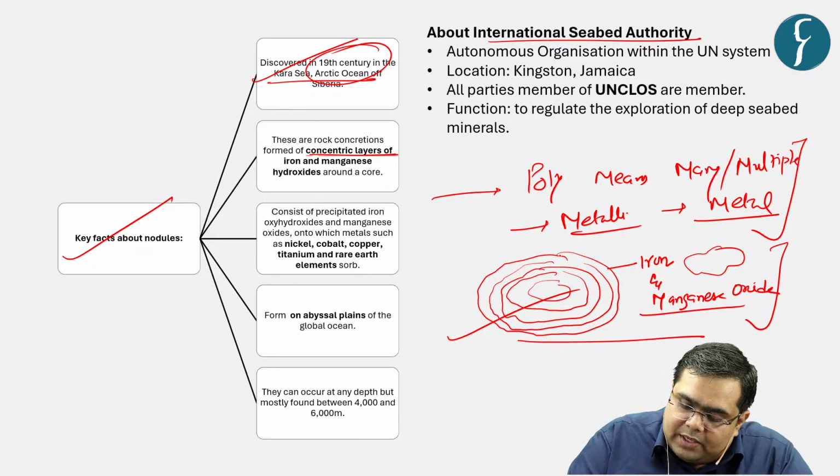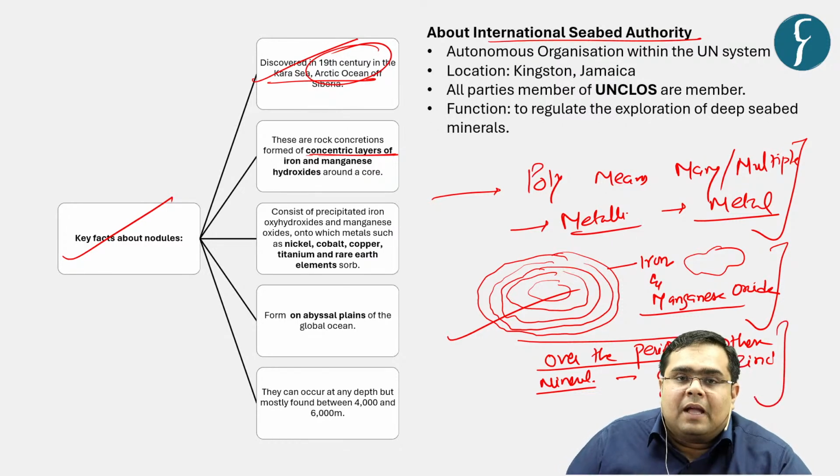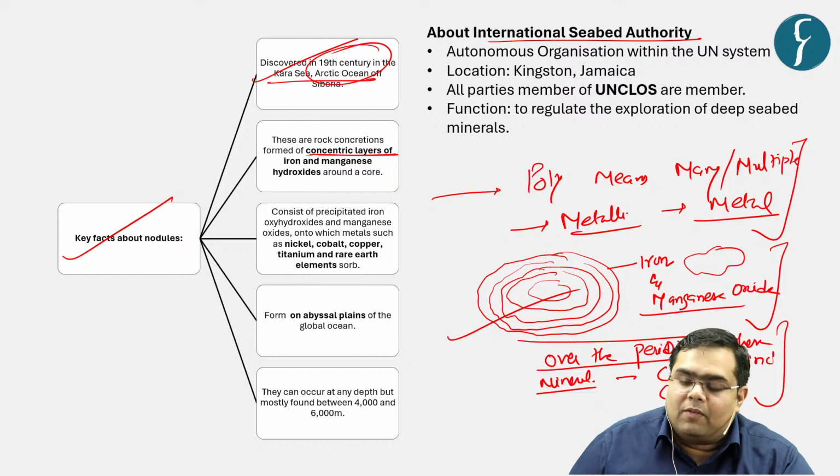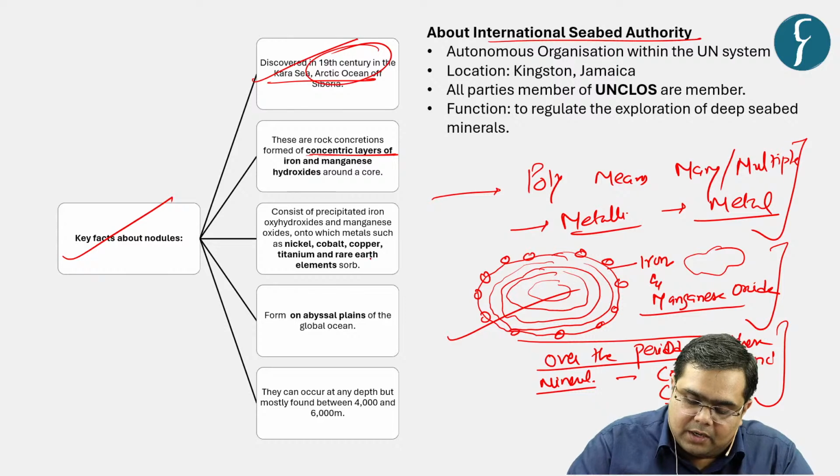And on these concentric layers over the period, various other minerals like cobalt, zinc, copper, and so on and so forth, they get attached and take the shape of polymetallic nodules. Okay, so this is the characteristic feature of this particular polymetallic nodule.